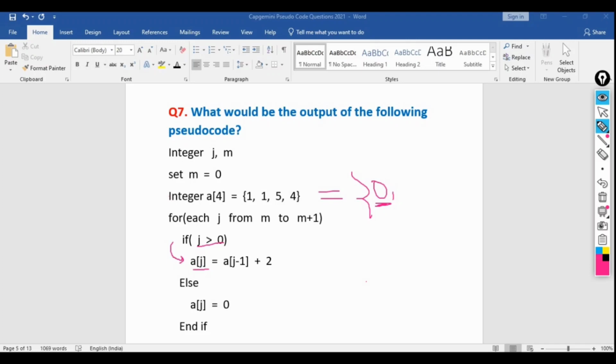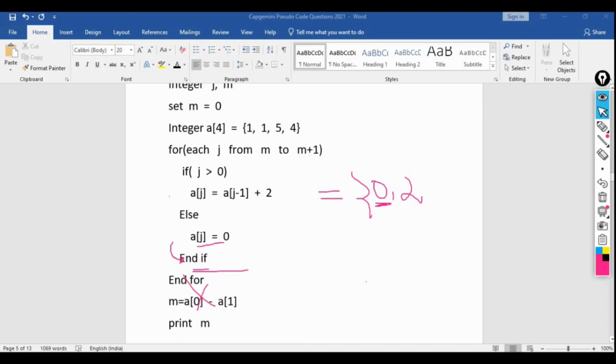We're assigning a of 1 equal to 2, so this is the new value. Then the else part, it will not go to the else part. So then at the end we are printing a of 0 minus a of 1. What is the updated value of a of 0? It is 0, and a of 1 is 2, and the rest of the things are the same, 5 and 4.